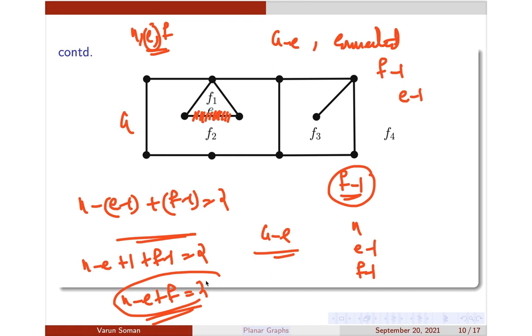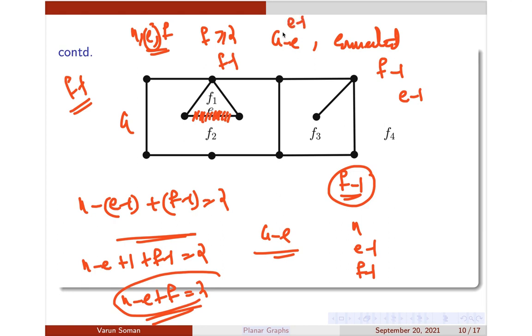You will assume that the result is true for all graphs with f minus 1 regions. Okay, and then we'll prove that the result is true for a graph with f regions. Because f is greater than or equal to 2, obviously it will contain a cycle or a circuit. Just delete one edge from that circuit. This will reduce the number of regions from f to f minus 1. We can see from the figure here. Okay, and also the number of edges would be reduced from e to e minus 1.